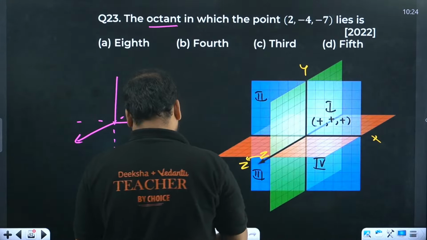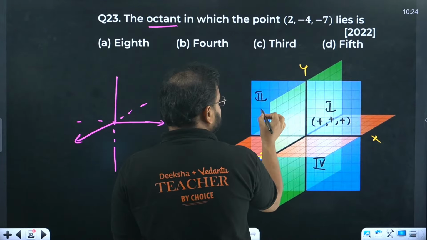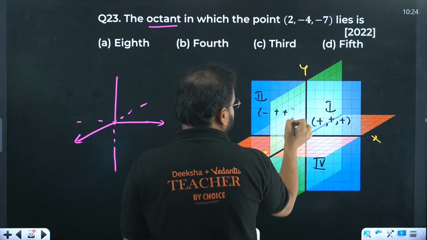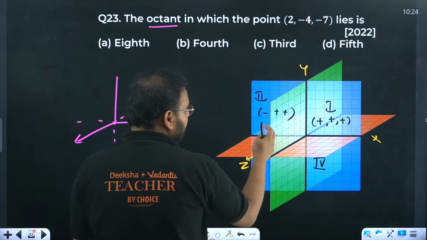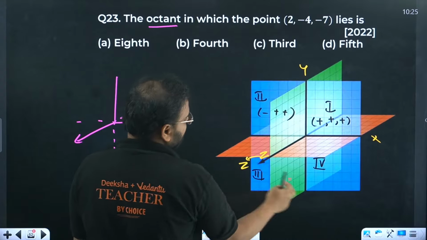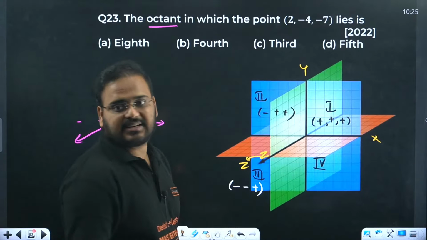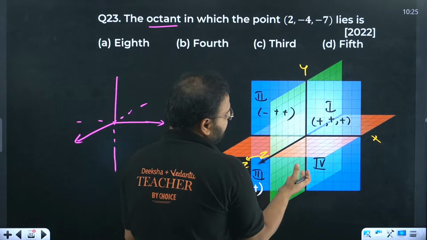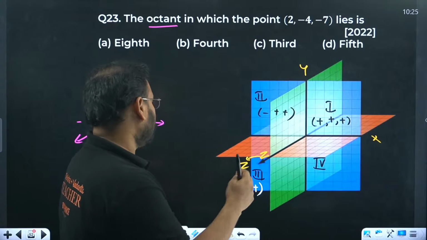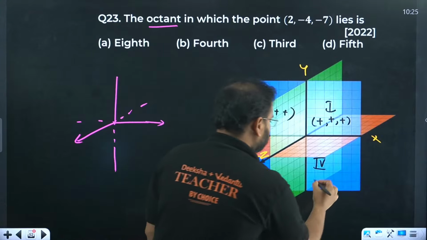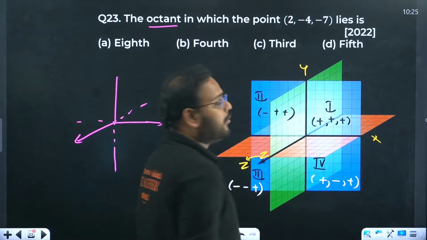Over here, if you go, what will happen? You'll get x negative and the others will be positive only. And if you go down over here in the front, you'll have x negative and y negative, and z positive. X negative, y negative, z positive. And over here, if you're coming down, you'll have x positive, y negative and z positive.